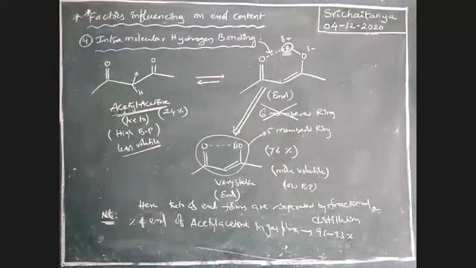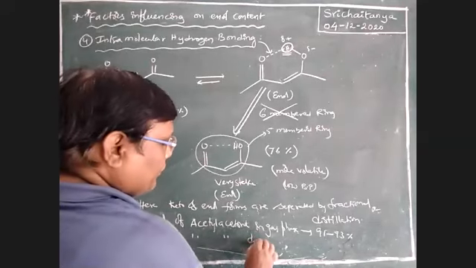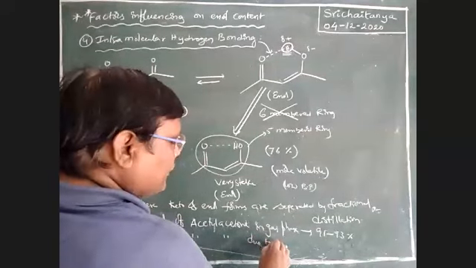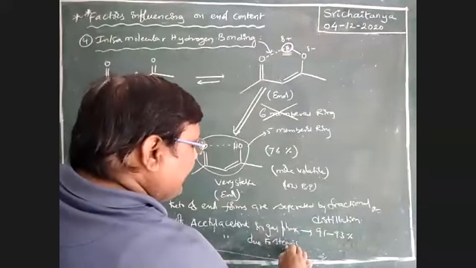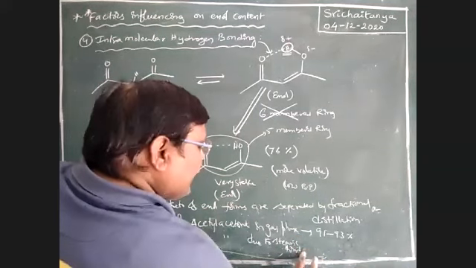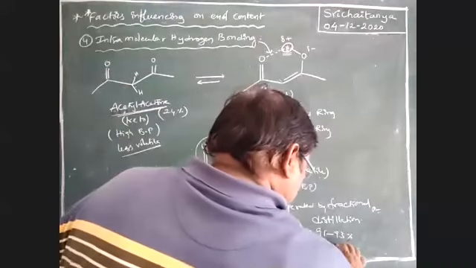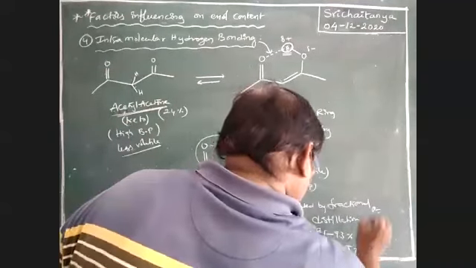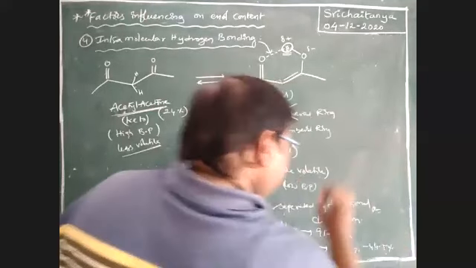Next, percentage of enol of acetyl acetone due to steric hindrance is 43.5% to 44.5%.